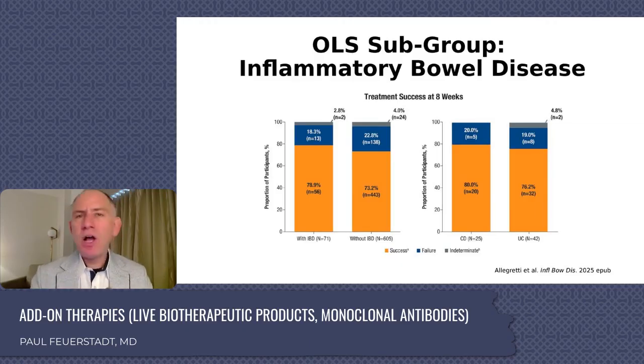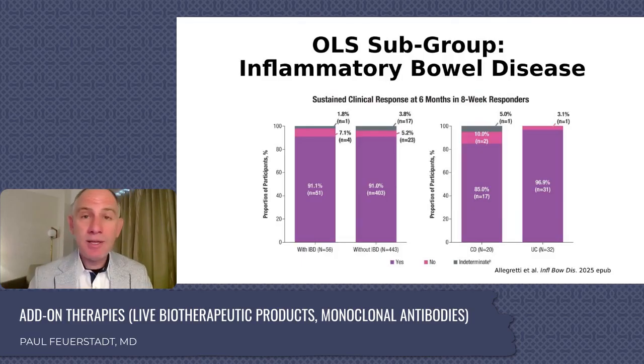And let's first talk about inflammatory bowel disease. As a gastroenterologist, this is an important patient population for me. 71 of the patients within this open label study, so a sizable group, had IBD. The overall efficacy was 78.9%. 78.9% of those patients who had IBD remained responsive at 8 weeks. The efficacy within a Crohn's disease cohort was 80% at 8 weeks versus 76.2% in those with UC.